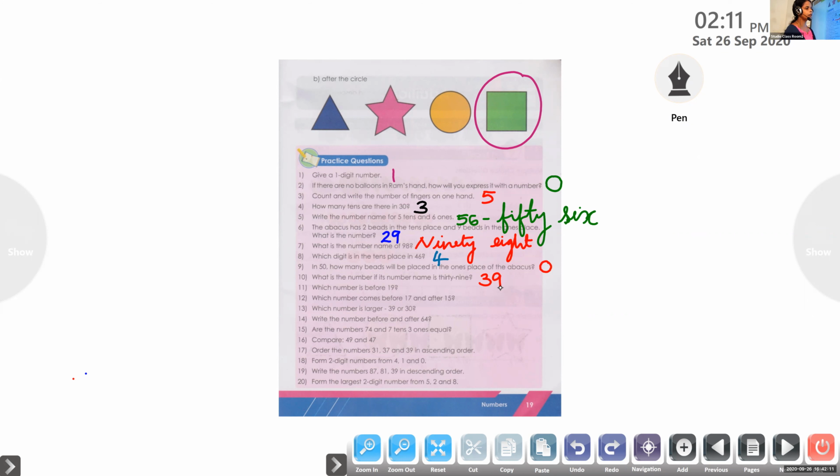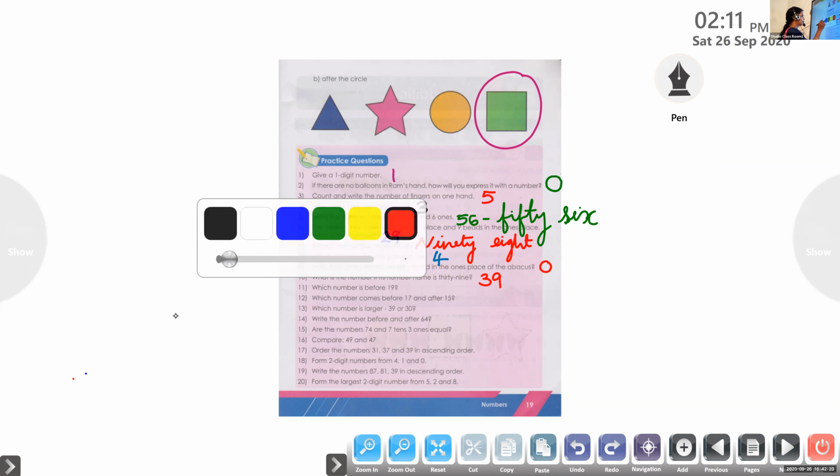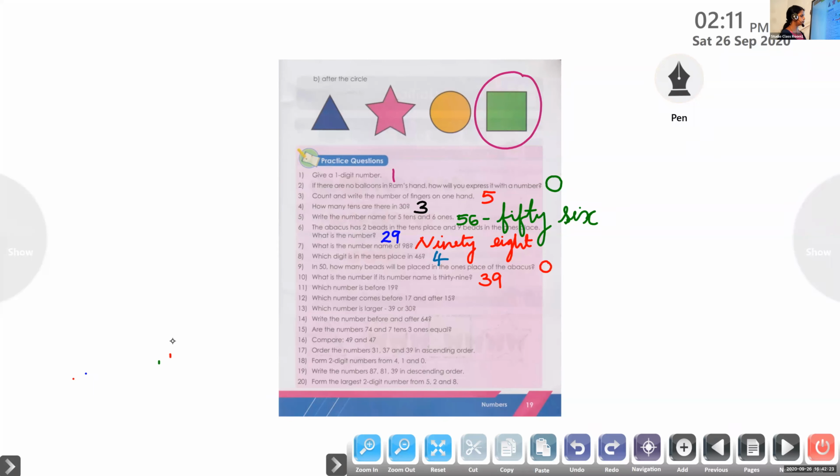Okay. Next question for Adinath P. Sunil. Please unmute. Yes, ma'am. Read the question 11. Which number is before 19? See, let us write 15 onwards: 15, 16, 17, 18, 19. Before 19, we have 18. Very good. So the answer is 18. Okay, Adinath, very good.